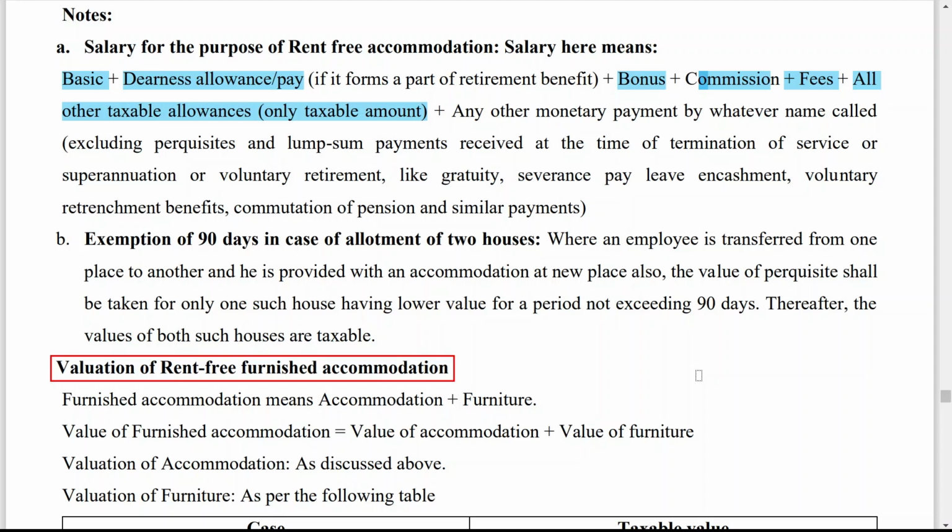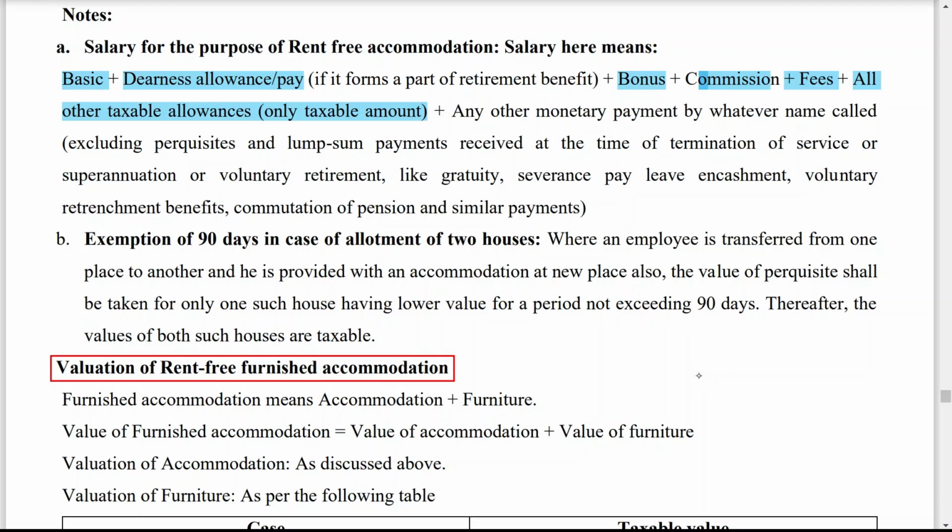That means if two houses are provided simultaneously, the reason is very simple: the employee is transferred from one place to another place. So at the new place, one more house will be provided to him. And what the government is doing here is giving relaxation to the employee that you can treat only one house as a perquisite, but that accommodation only for 90 days. If it is more than 90 days, don't consider it. That means if it is more than 90 days, you have to tax both the houses.